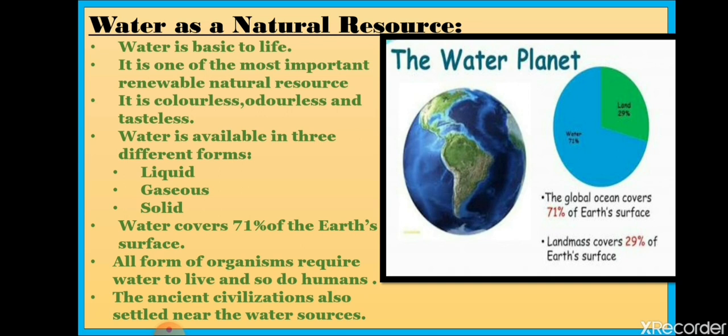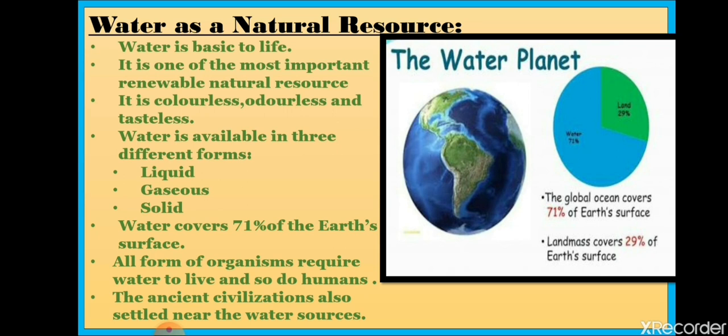Now, three-fourths of the surface of the earth is covered with water. Three-fourths means approximately 71% of the surface of the earth is covered with water. So that is the reason water is considered an important natural resource.